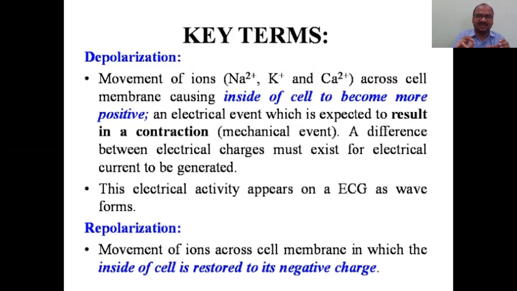Due to these differences, current will be generated. That you have to keep in your mind. Movement of ions across the cell membrane causes the cell membrane to become more positive. An electrical event which is expected to result in a contraction is called